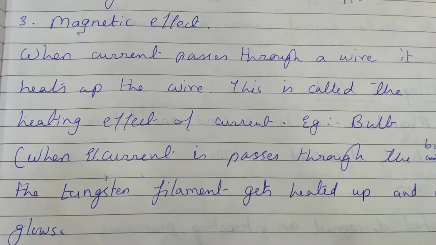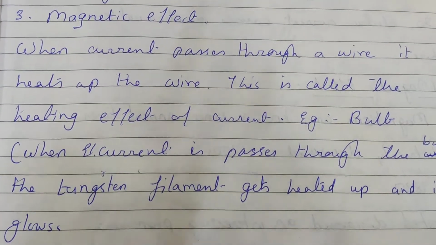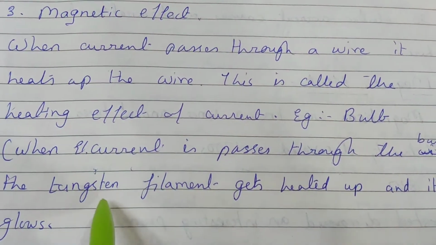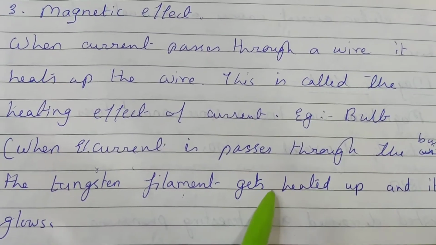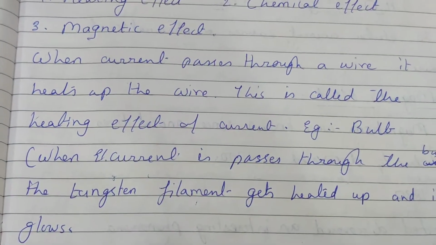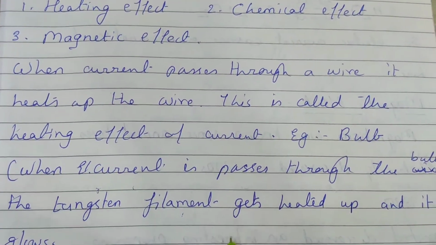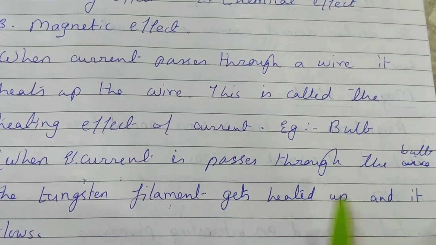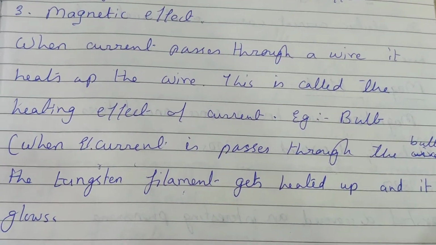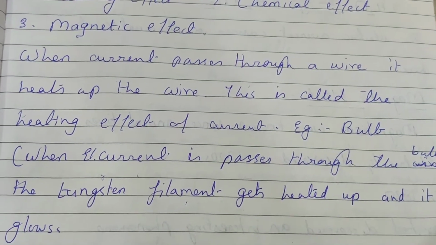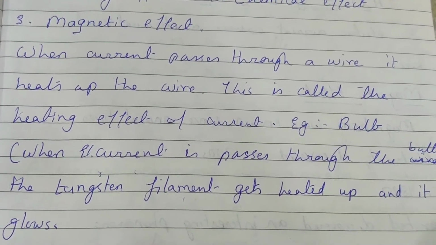So when current passes through that bulb, the tungsten filament gets heated up. The filament is a small wire in the form of a curl. It gets heated up and it glows. Glows means it will give light to us.